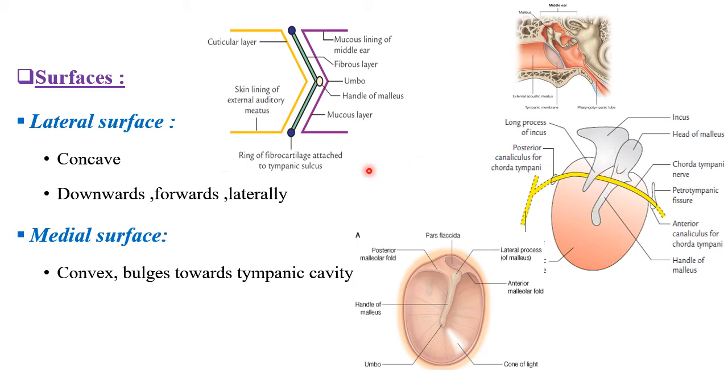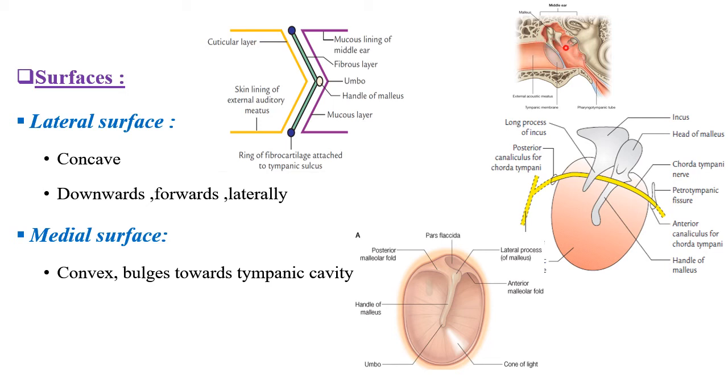Now let us see the surfaces. The lateral surface is concave in nature, directed downwards, forwards and laterally. So this yellow color indicates the outer surface, that is the lateral surface of the tympanic membrane. Now coming to the medial surface. The medial surface, if you see, is convex and bulging towards the tympanic cavity.